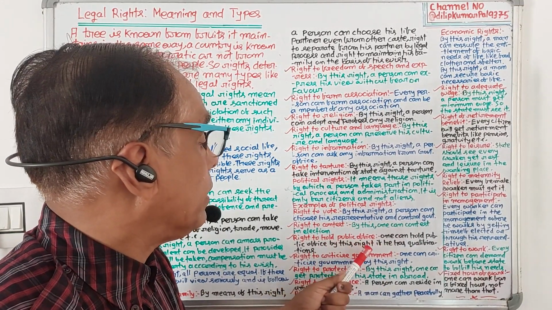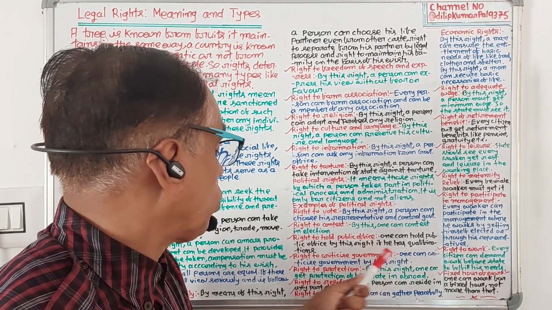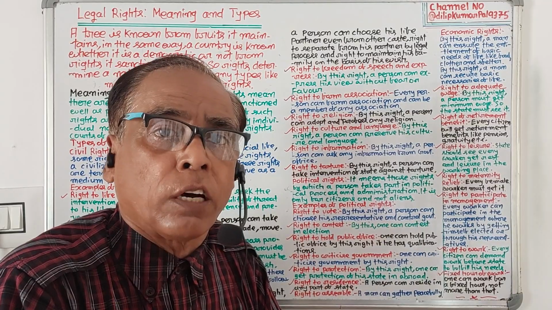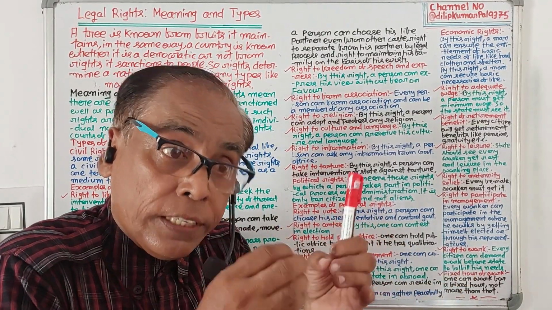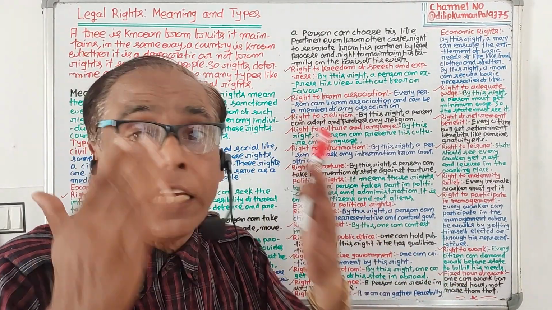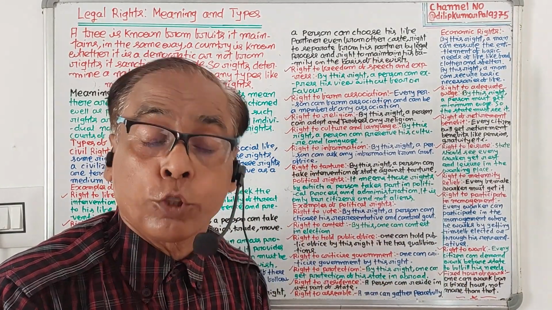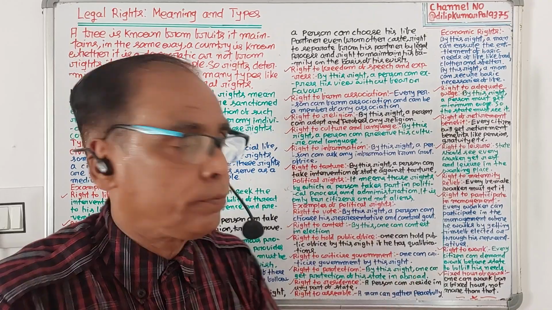By this right, if he has the necessary qualifications, one can hold public office, and no one can prevent it. If anyone does prevent it, the person can approach the court or the state, and the state will come forward to help.